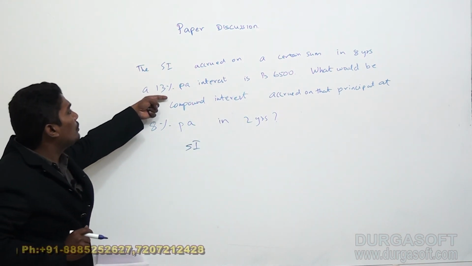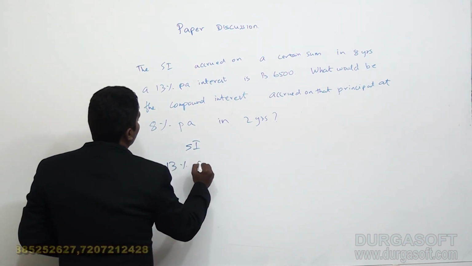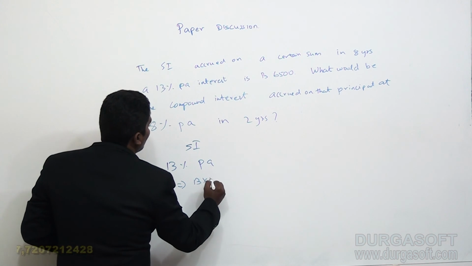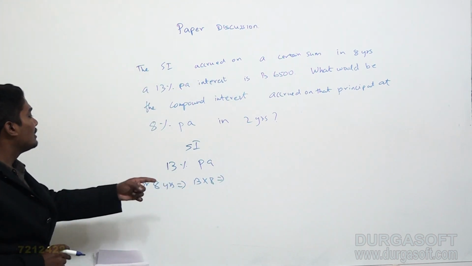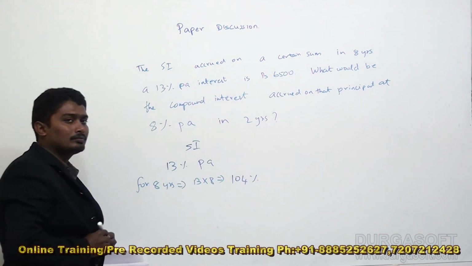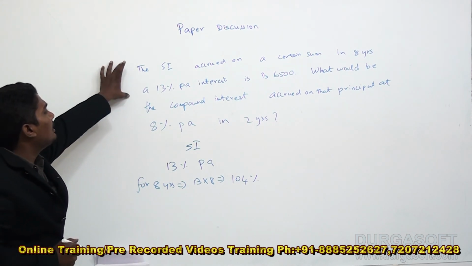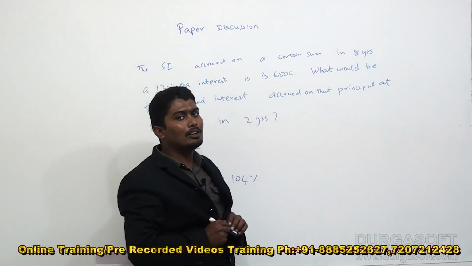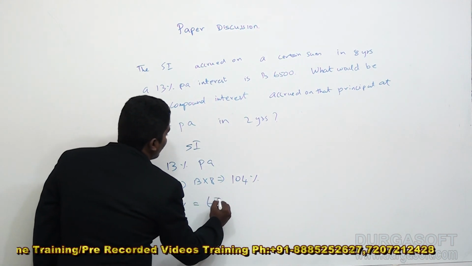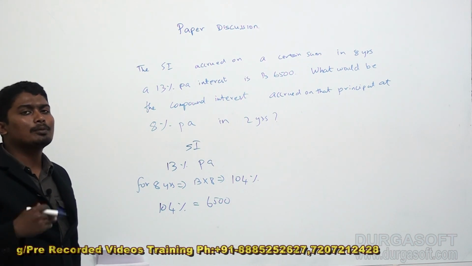In simple interest, for 1 year I will get 13% interest. Then for 8 years I will get 13 into 8, which is 104% interest. Now they say that the interest is 6,500 rupees, or in other words I can say that 104% is 6,500 rupees. Now your principal amount is always 100%.